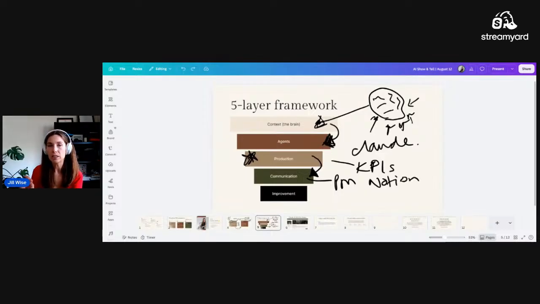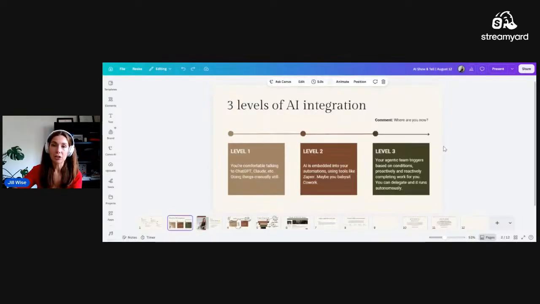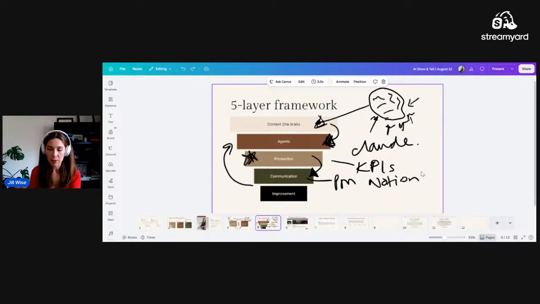That seems to make the most sense for how you're going to communicate with your agents as well, when you want to be able to delegate to them without having to actually go into Claude directly and say, hey, do this for me, because we're talking level 3 AI integration where you can actually delegate to them, not where you have to go in and talk to them manually. So when you are communicating with them in a place like Notion or ClickUp, you are really just collaborating with them like you would a team member. That could include creating tasks for them directly in your project management tool, leaving comments, notes, status updates, all of that kind of thing counts as communication.